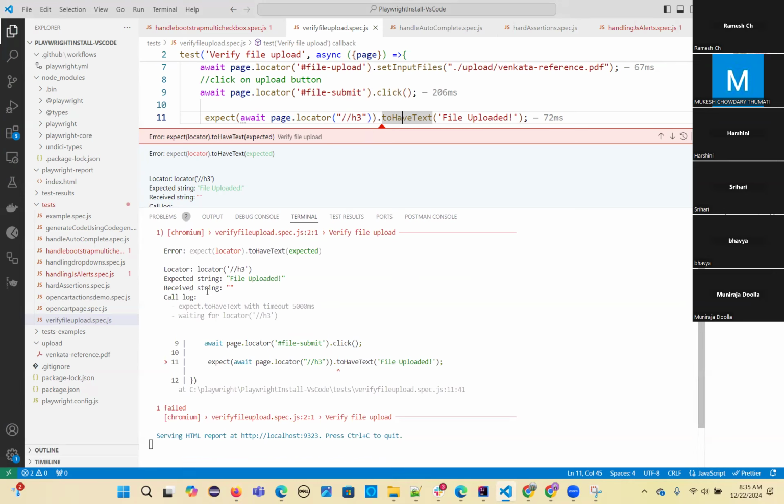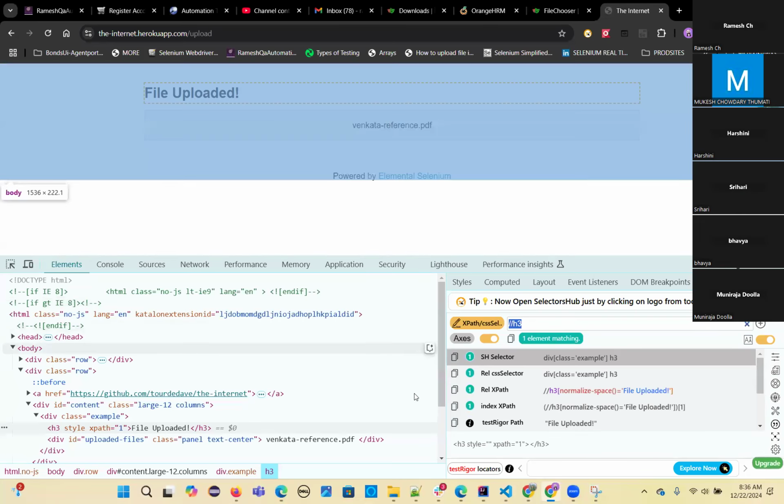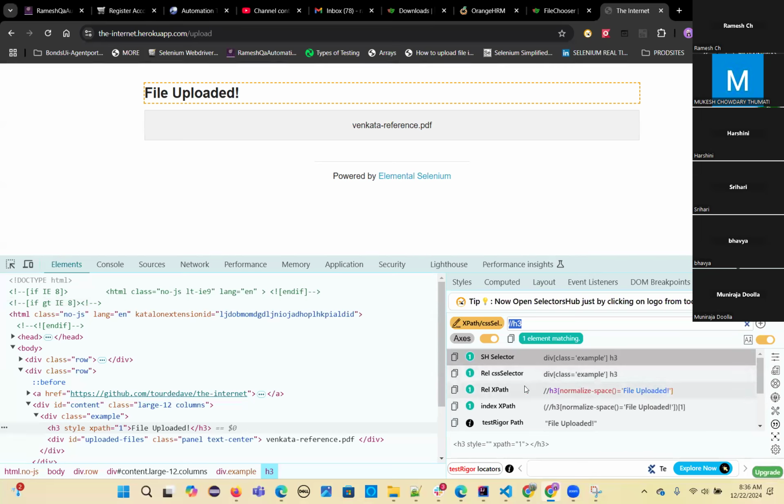Okay, received. Oh, null, it is not receiving. Okay. To have text, this locator, we'll see again. I'll write this XPath, otherwise this XPath. Let me use this XPath.